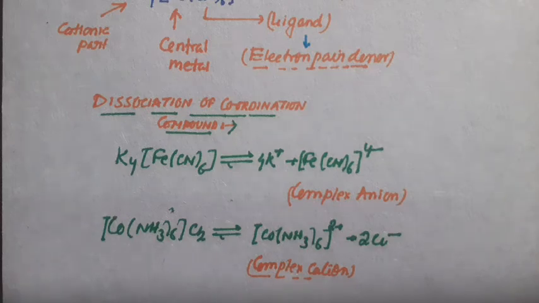So you can see that when it undergoes dissociation in water, it forms Co(NH3)6 2 plus and 2Cl minus. Since there are two chlorine atoms, each chlorine acquires one negative charge. Therefore, the cationic part also shows +2 unit charge. So in the second example, the cation is complex.